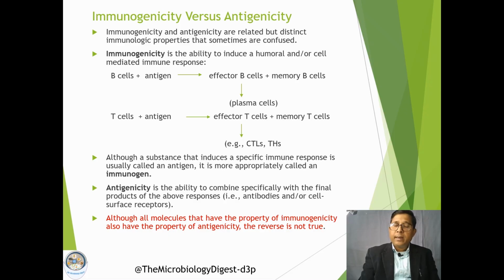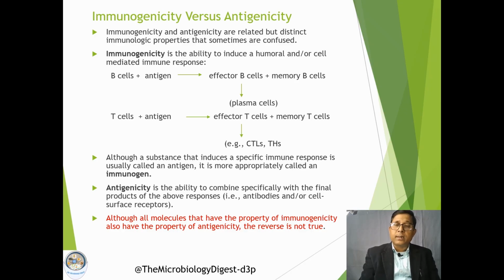Immunogenicity is the ability to induce the immune response, and antigenicity is the ability to combine specifically with the products of the immune response. Now, all the molecules we have discussed earlier in the example section have the property of immunogenicity.